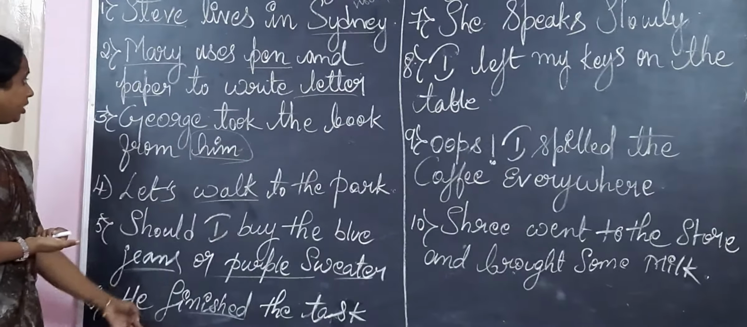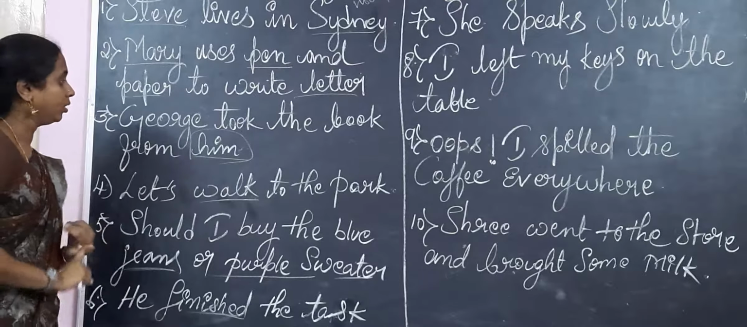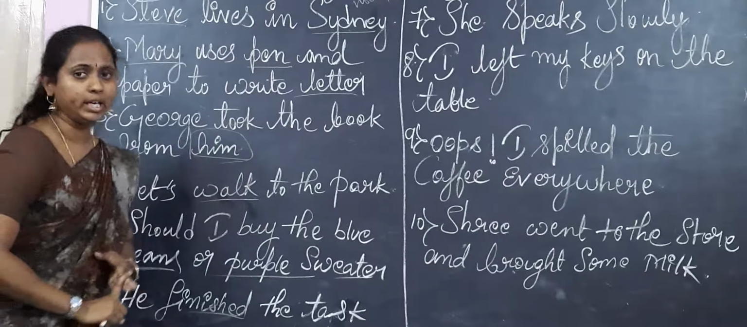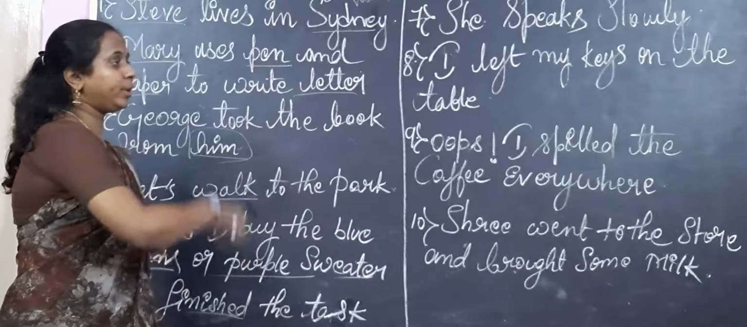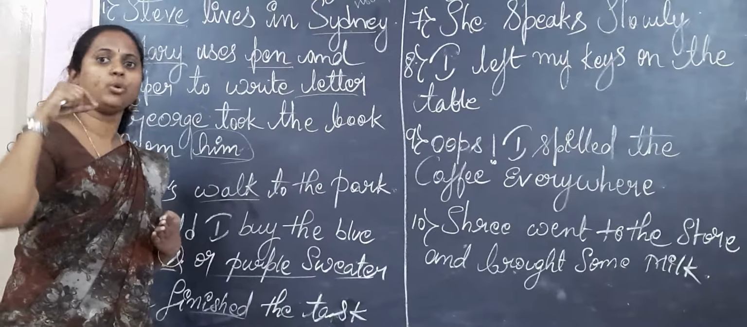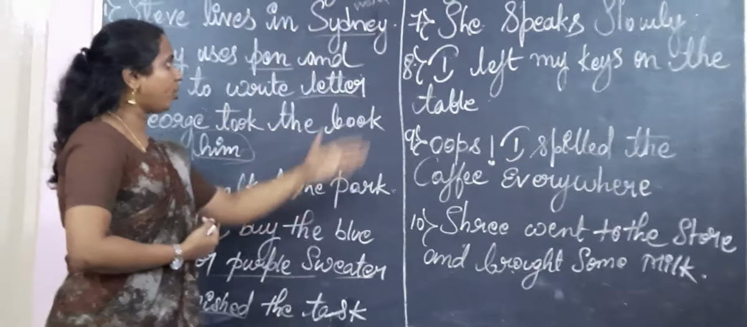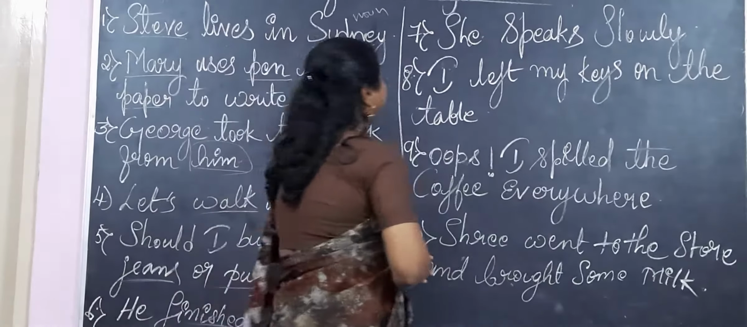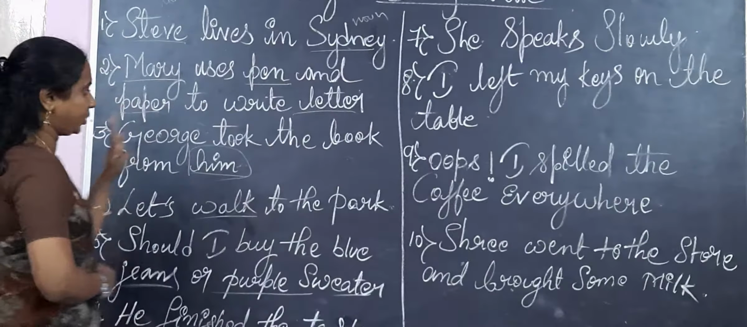So till here I explained noun, pronoun, verb and adjective. See children, in between I will be giving you examples for your work. You just pause the video and work it out. So 4 parts of speech I taught you, I guess.